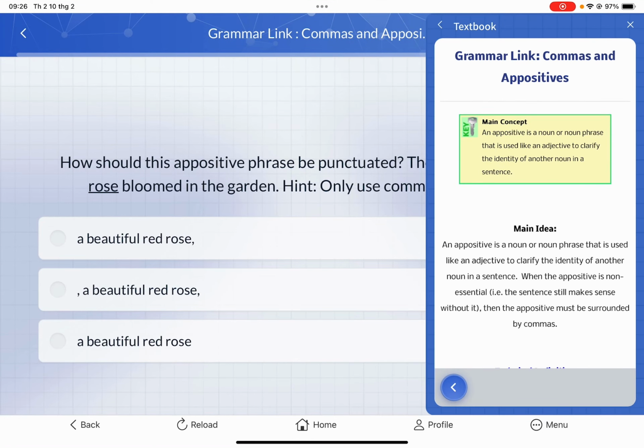Let's talk about using commas and appositives. As you know, an appositive is a noun or a noun phrase that is used like an adjective to clarify the identity of another noun in a sentence. So when the appositive is non-essential, which means that the sentence will make sense without it, then the appositive must be surrounded by commas.